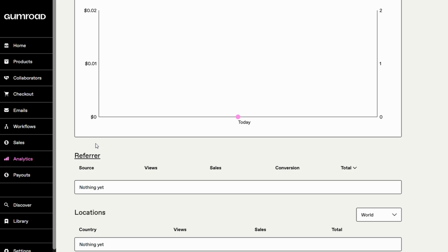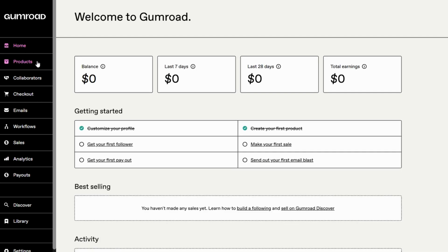Pay attention to these insights so you can adjust your marketing efforts accordingly. If you're seeing traffic but no sales, maybe your product page needs some tweaks, or perhaps the pricing is too high. Use these metrics to your advantage and optimize your approach.